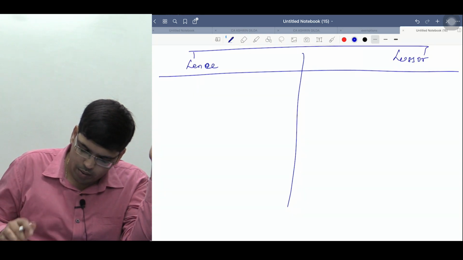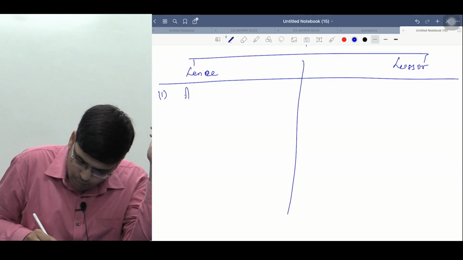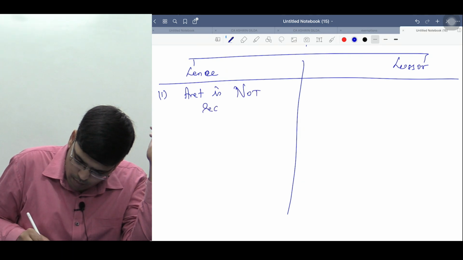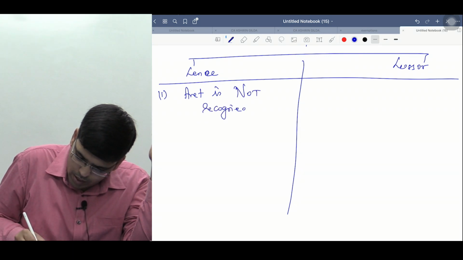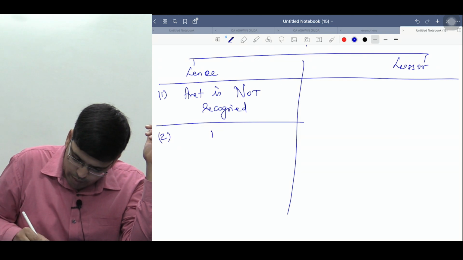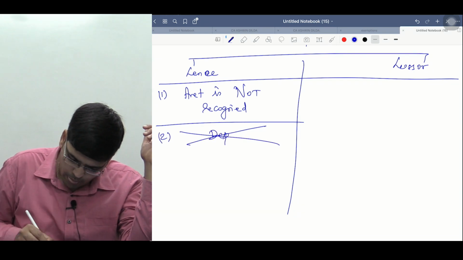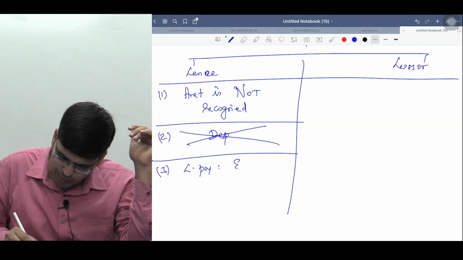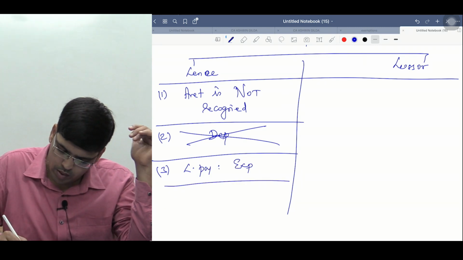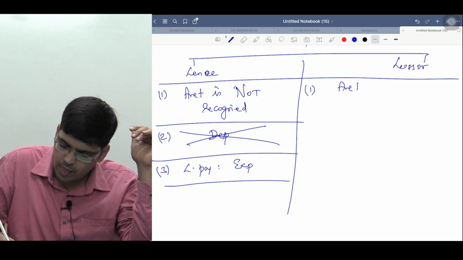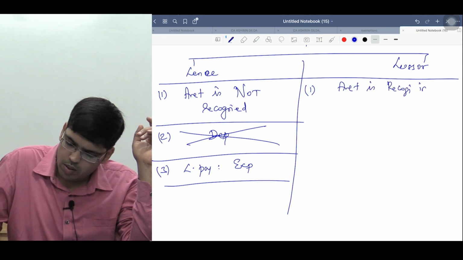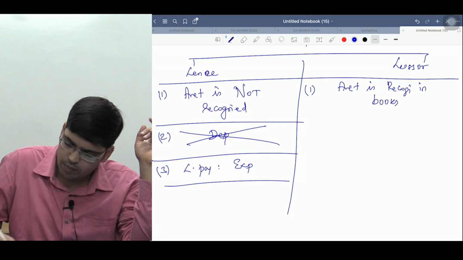what will happen in the lessee's books, what will happen in the lessor's books? The asset is not recognized by the lessee, thereby no depreciation, thereby lease payments would be an expense. Simple. In this case, the asset is recognized in the books of lessor.